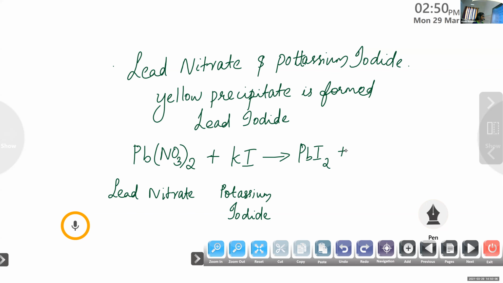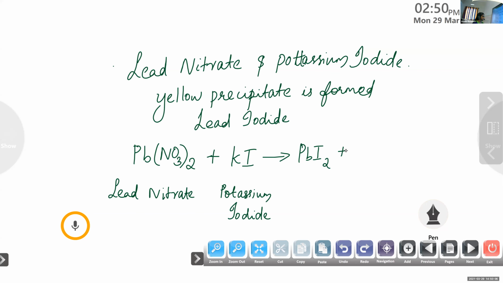KNO3. Yes, it's KNO3. Potassium nitrate. So this nitrate combines with potassium. Then the question is you have to write the balanced chemical equation. Now this equation is not balanced, right?